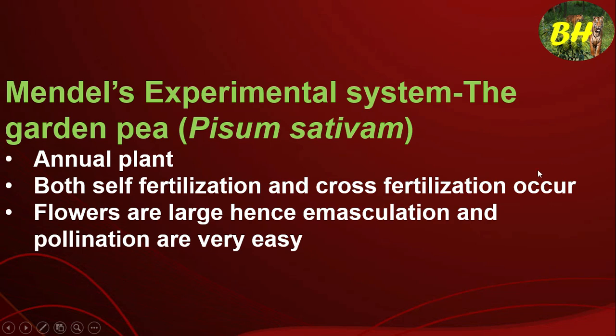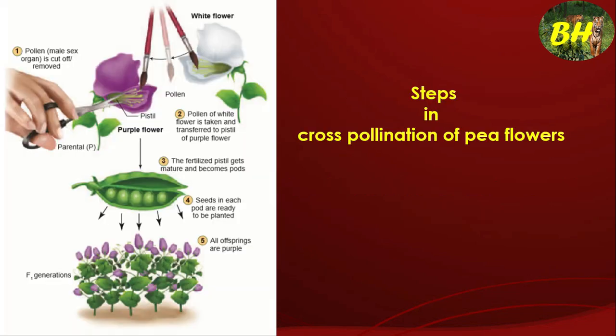And Mendel's experimental system was the garden pea, that is Pisum sativum. Why did Mendel choose Pisum sativum? Because it is an annual plant; within 1 year itself it completes its life cycle. And both self fertilization and cross fertilization can occur on the same plant, and the flowers are very large, hence emasculation and pollination are made very easy. So that is why he chose the garden pea as an experimental system.